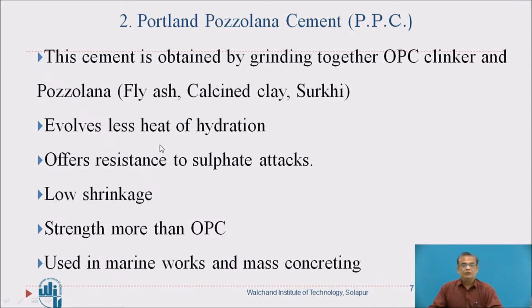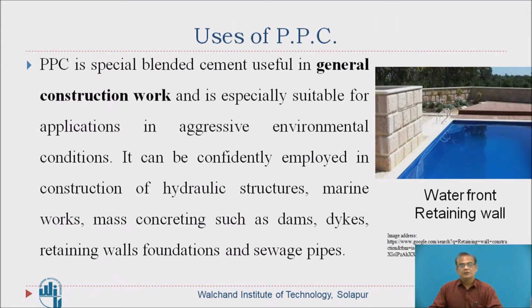This cement evolves less heat of hydration. It offers resistance to sulfate attacks. It has got low shrinkage. Its strength is more than OPC and it is used in marine works and mass concreting. So this is the important type of cement, PPC.